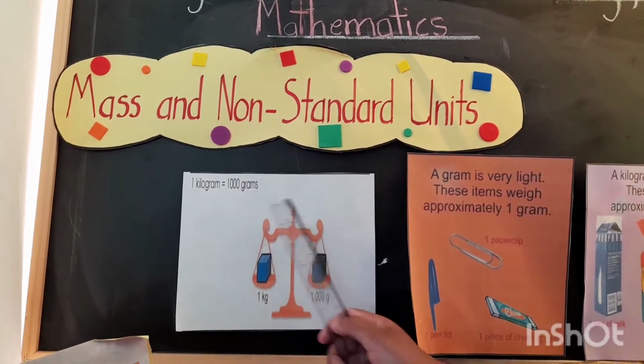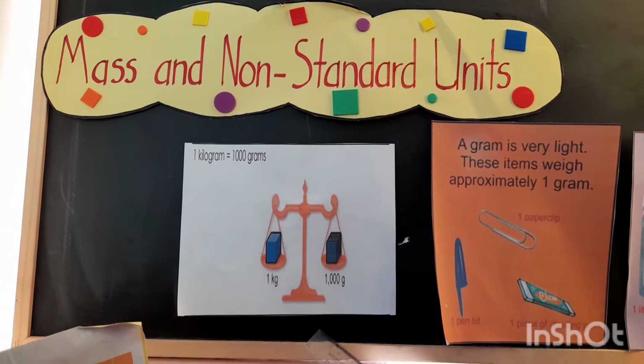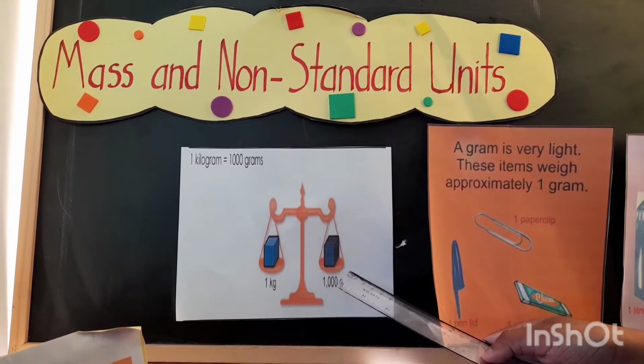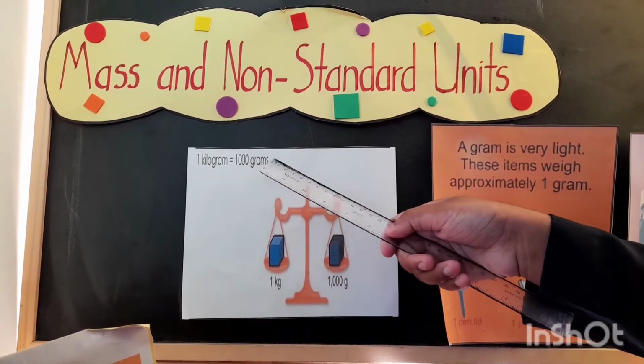And we see that we have a scale here, and we have 1 kg on one side, and there's 1,000 grams on the other side. And do you see that the scale is balanced? So 1 kilogram is equivalent to 1,000 grams.